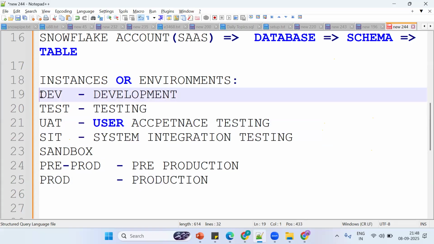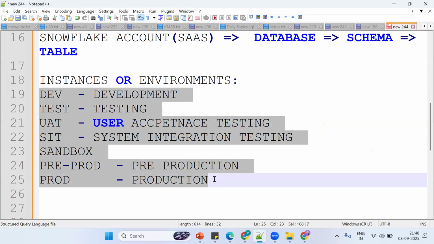Now the question is, out of all these instances, in which instance will the developer, or you guys, work?